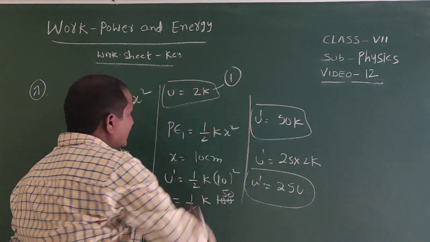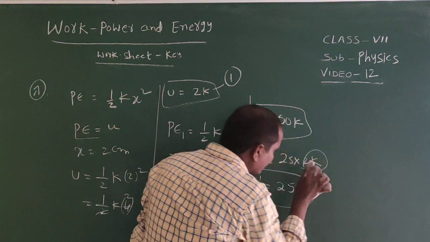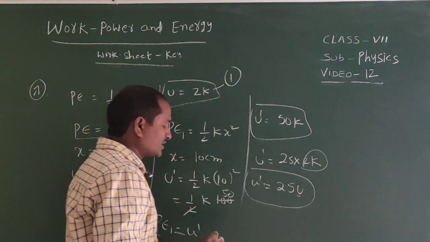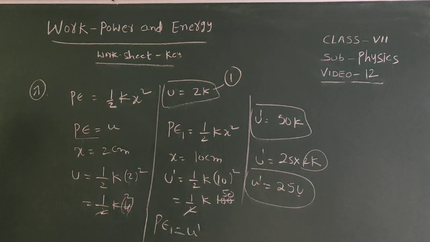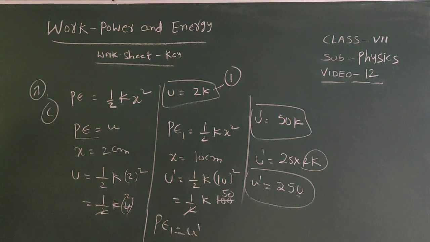From equation number 1. What is equation number 1? U equal to 2K. In the place of 2K, we can write U. So new potential energy equal to 25 into U. So option number C is the answer. Seventh one, option number C is the answer.